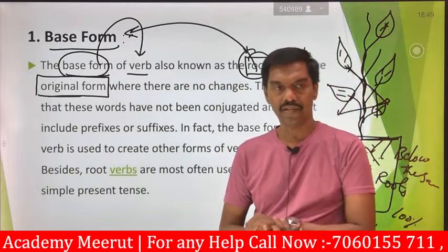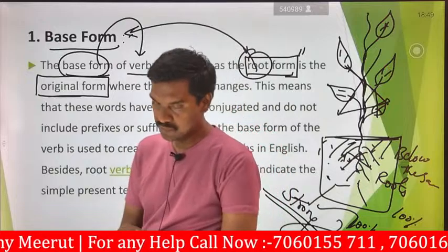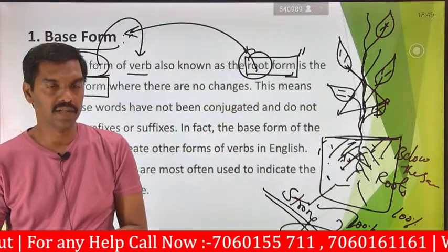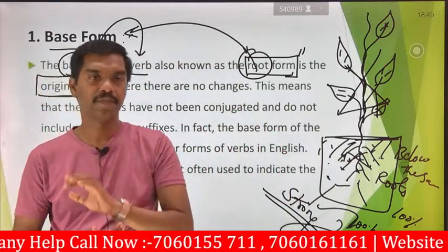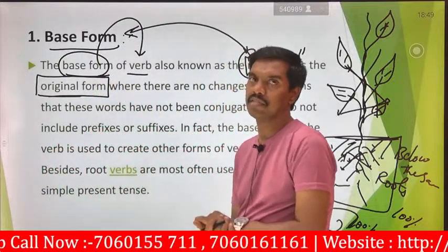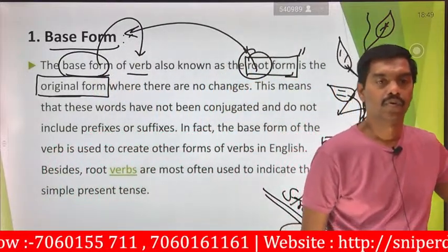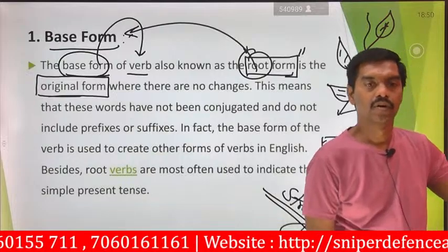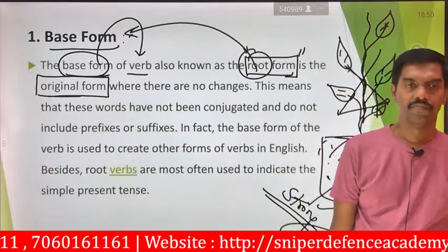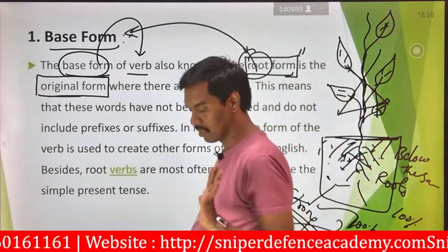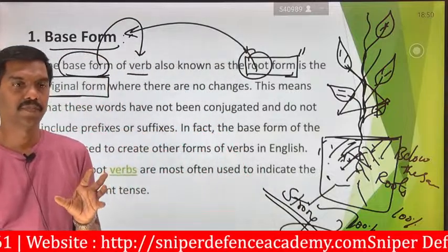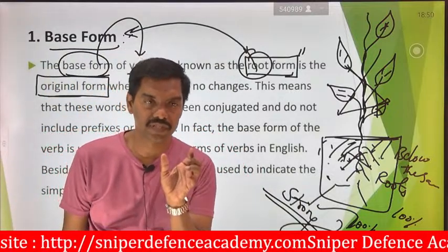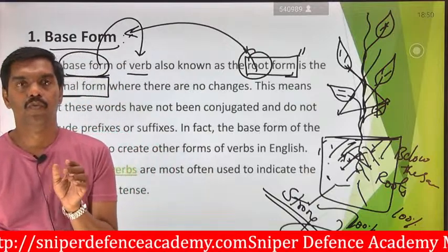So it is said to be the base form, other name the root form, and it always gives originality. There is no duplicate. It will always represent the original form of the structure, the original shape.